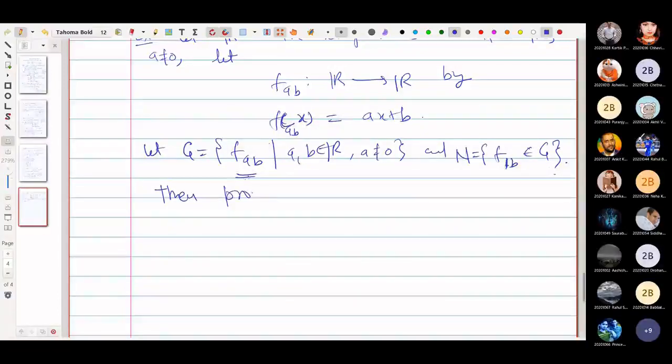Then prove. First, what we need to prove is that N is normal. And remember, this is not the natural numbers, but this is a subset of G. It is a normal subgroup of G. Second, when N is a normal subgroup, then G by N, that is, we can talk about the quotient group, and this is isomorphic to R star, that is, this group under multiplication.